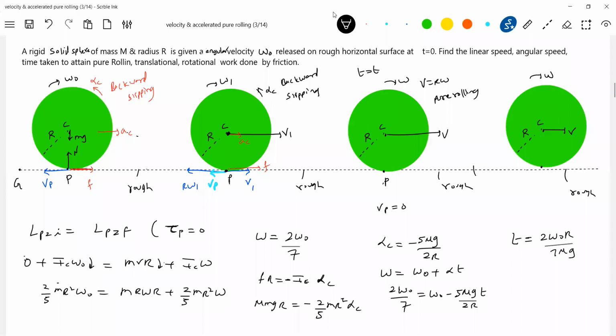2 or 4 will come. Check it. Sir, getting 2 only. Yeah? Okay. That's the time taken.